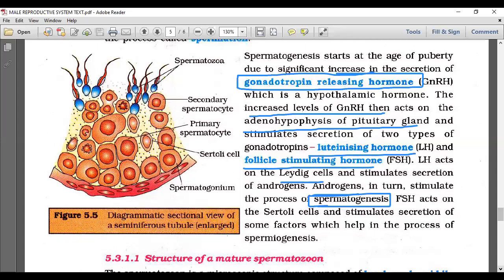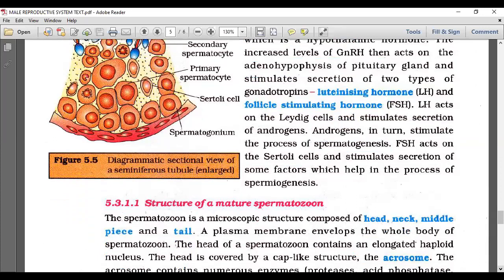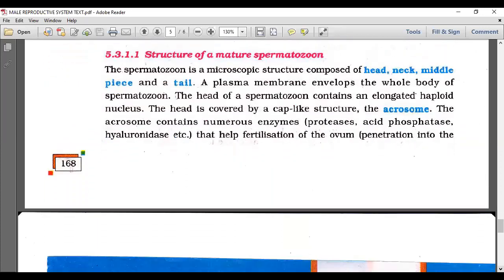Particularly talking about FSH. FSH acts on the Sertoli cells and stimulates the secretion of some factors which help in the process of spermiogenesis. We have a small area about the structure of the mature spermatozoon that we will complete here itself. The mature spermatozoon.